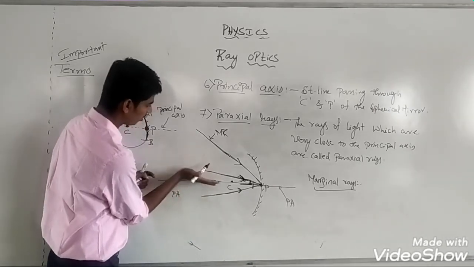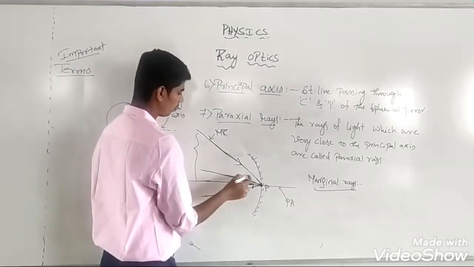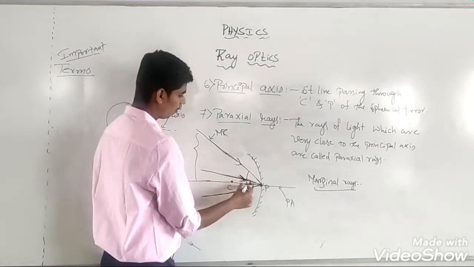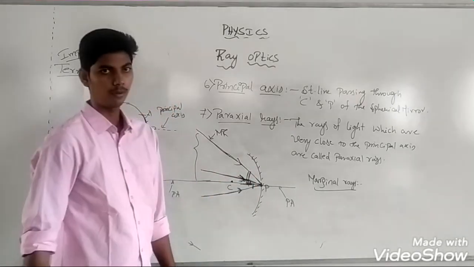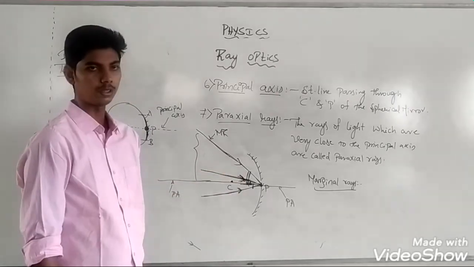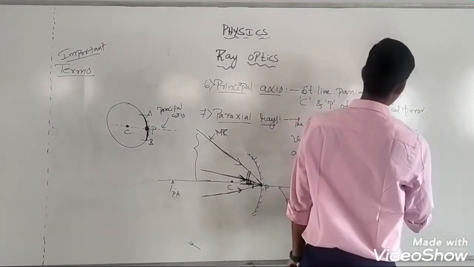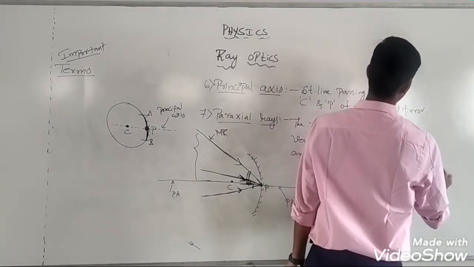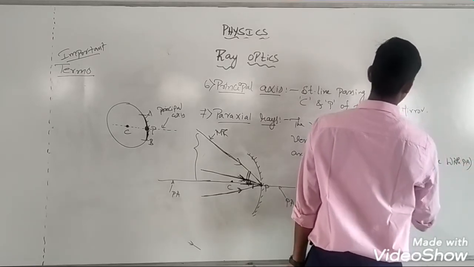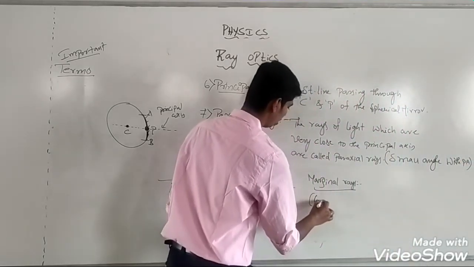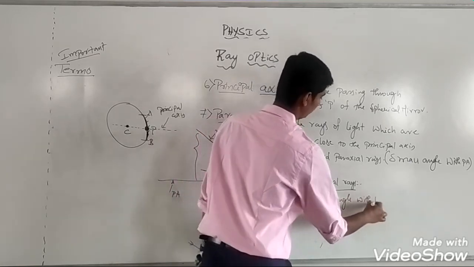Look at the distance between the principal axis and the ray. It is quite large, and you can also observe marginal rays make a large angle with the principal axis. Marginal rays make a large angle with the principal axis. On the other hand, paraxial rays make a small angle with the principal axis.